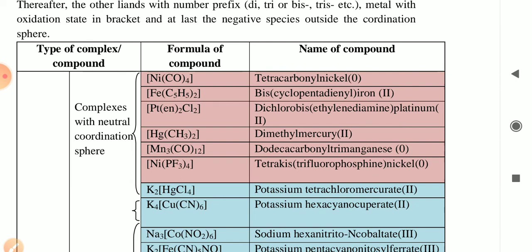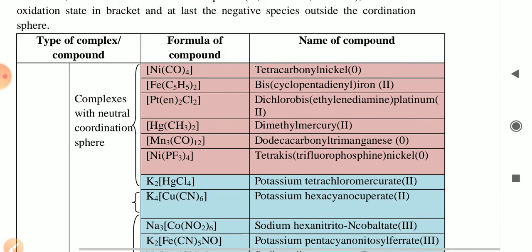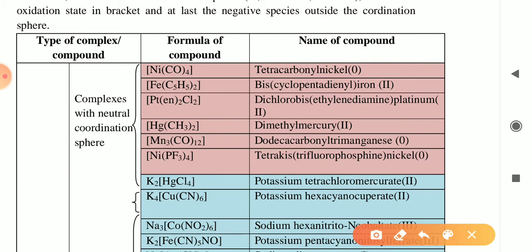Like if you name the compound, the first example is Ni(CO)4. The name is tetracarbonylnickel. Second is Fe(C5H5)2, bis(cyclopentadienyl)iron. Then Pt(en)2Cl2.